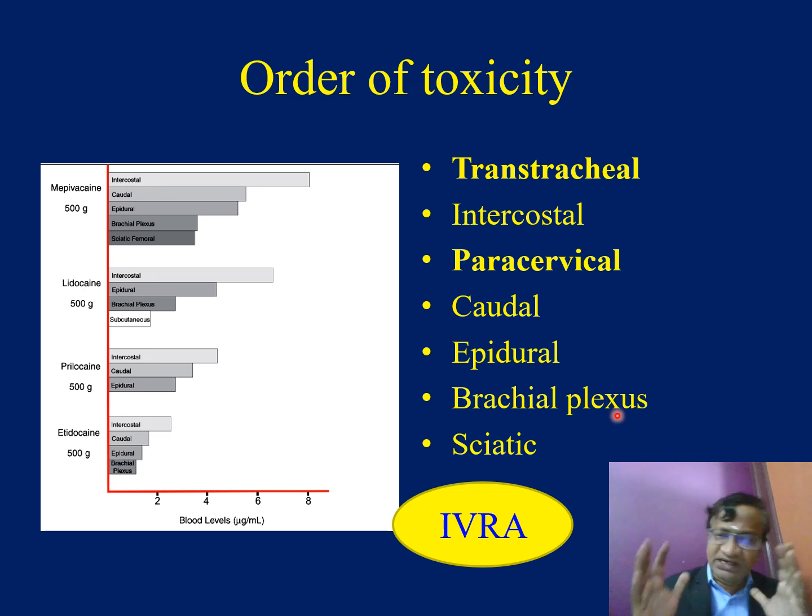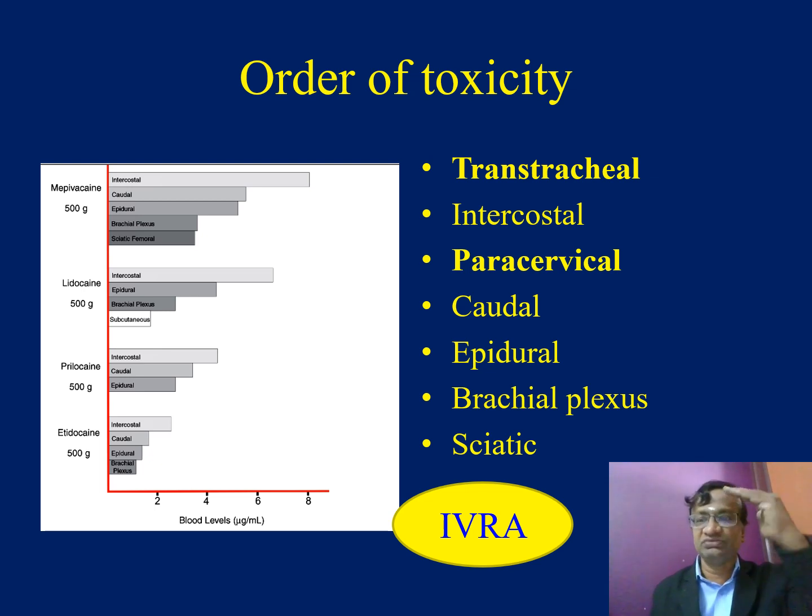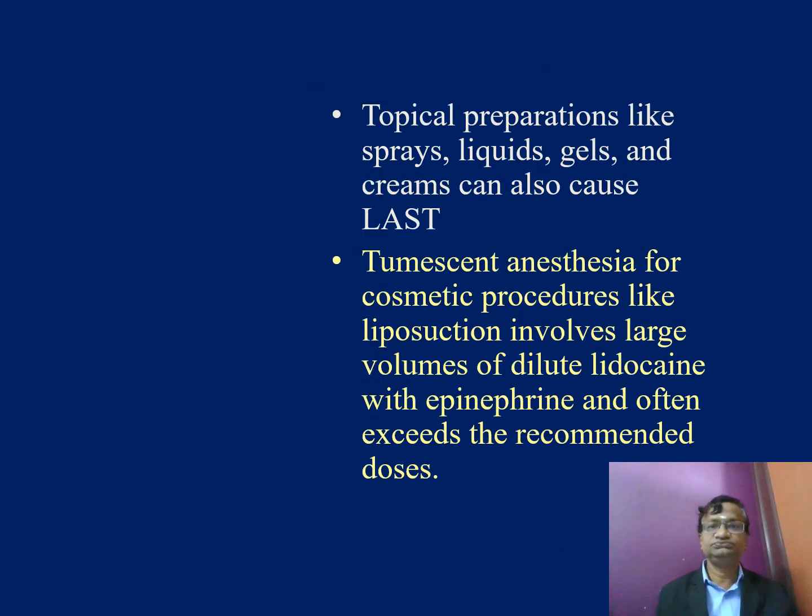So all these are a little more. So transtracheal, intercostal, paracervical, caudal, epidural, brachial plexus, sciatic, and IVRA, and IV local anesthetics can also come in this. So now the order of toxicity is more of transtracheal rather than the earlier described intercostal.